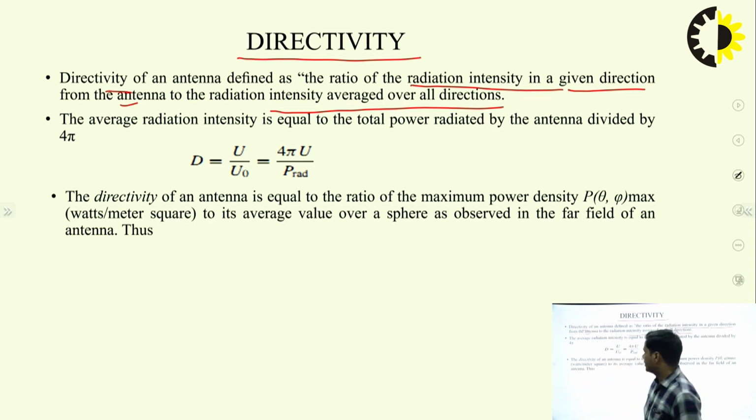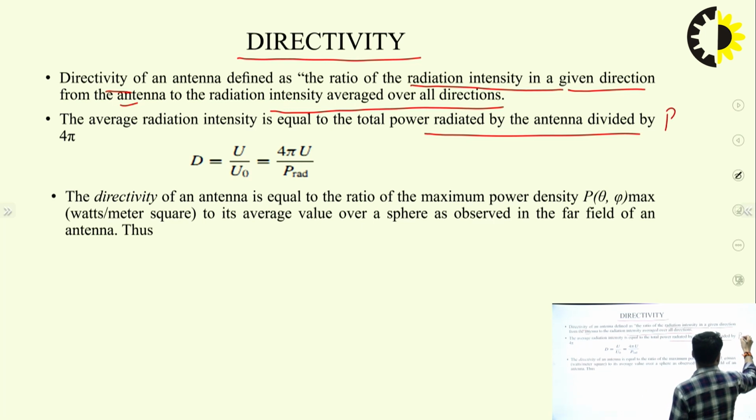The average radiation intensity for any antenna is equal to the total power radiated by the antenna divided by 4 pi, that is, P radiated over 4 pi. This is the average power formula.